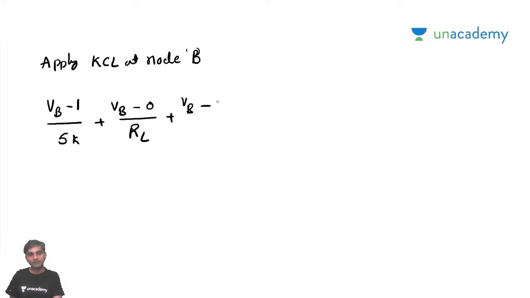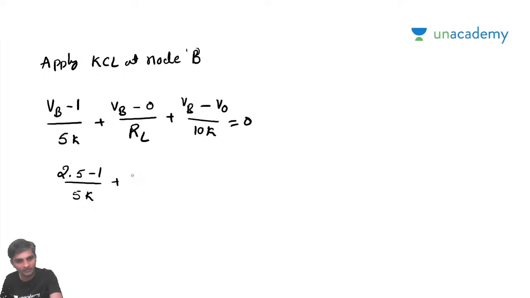So (VB minus V0) by 10K is equal to 0, right? So what is the V0 value? I know the value of VB, which is 2.5. I'll simply write 2.5 minus 1 by 5K plus 2.5 by RL plus VB is how much, sir?